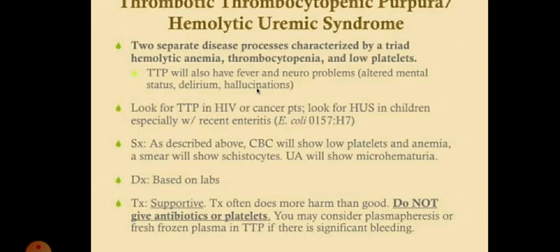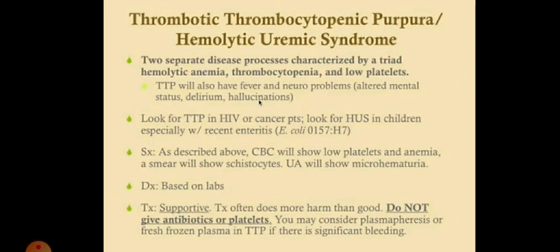So guys, let's recap again. In hemolytic uremic syndrome, a triad of three: hemolytic anemia, thrombocytopenia, low platelets. Whereas in thrombotic thrombocytopenic purpura, there is a pentad of five things: hemolytic anemia, thrombocytopenia, low platelets, fever and neuro problems. Neuro problems include altered mental status, delirium, hallucination.